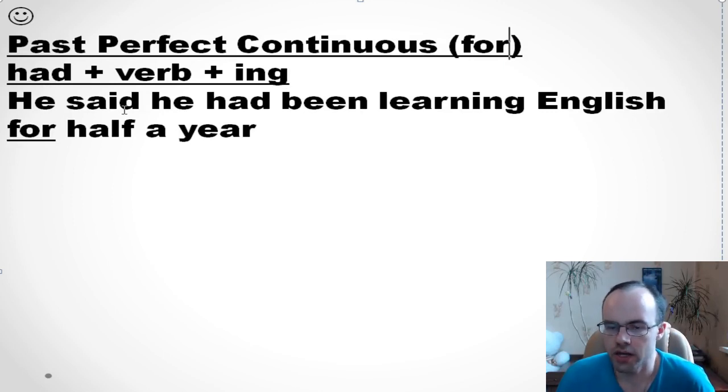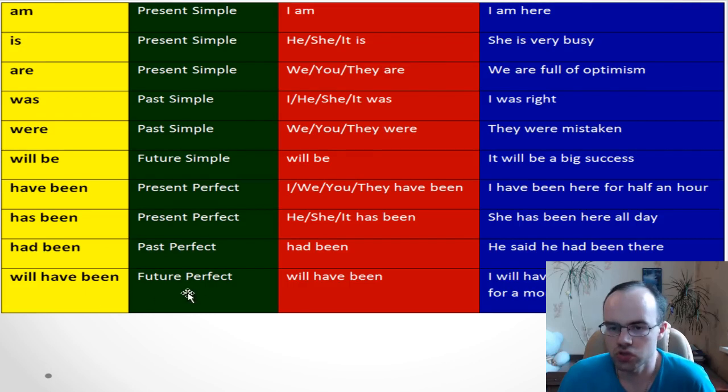First he started learning English, and it lasted for half a year, and then he said it, so it happened later. It's like past perfect but with for, and we see the same situation with will have been, so it's possible to use future perfect.